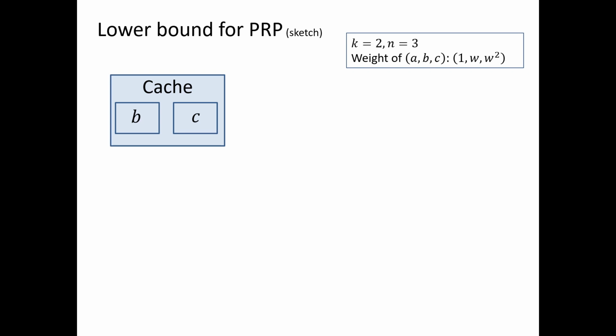Before looking at the lower bound, let's take a look at a simple example that illustrates why weighted paging is difficult. Suppose the cache has size 2 and there are 3 pages A, B, and C, whose weights are 1, W, and W squared for some large constant W. Suppose the cache contents are currently B and C. The example is similar to the ski rental problem, for those of us who are familiar with that.